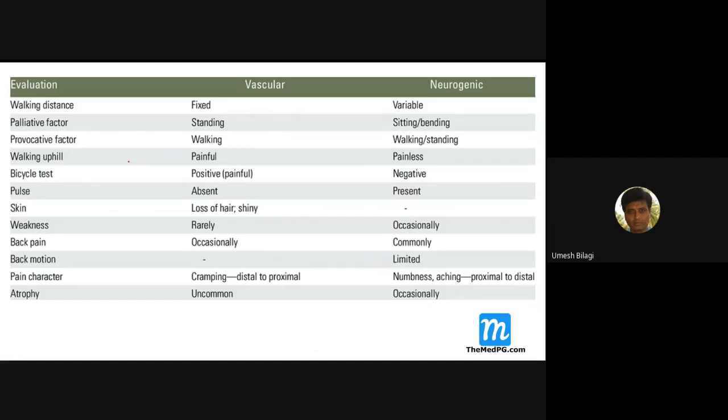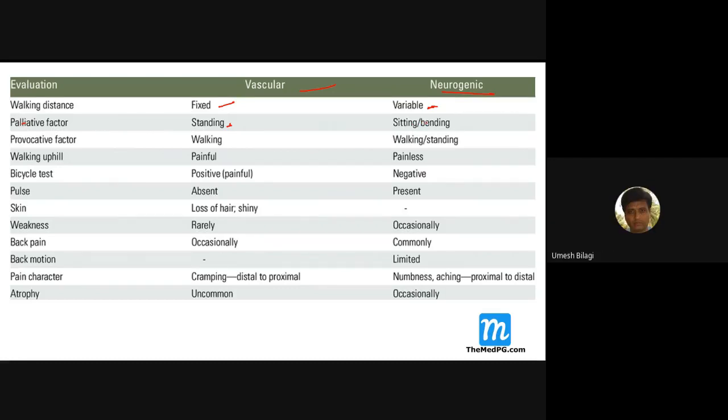Now we'll see the difference between the claudications, vascular and neurogenic. In vascular, depending upon the blood supply, it is a fixed distance. There's no fixed distance here. The palliative factor is sitting; if you take rest, standing reduces it. Sitting and bending forward relieve it because it increases the spinal canal diameter.